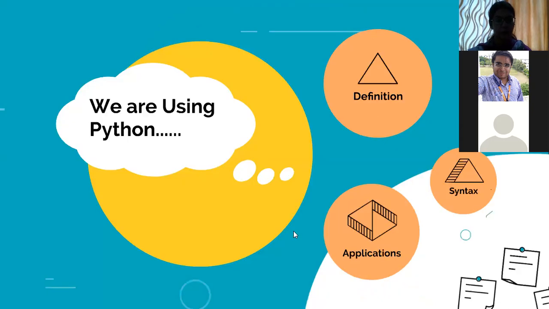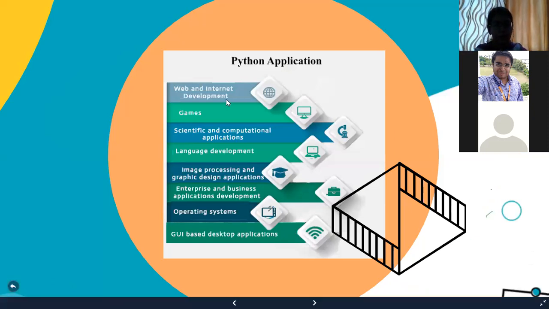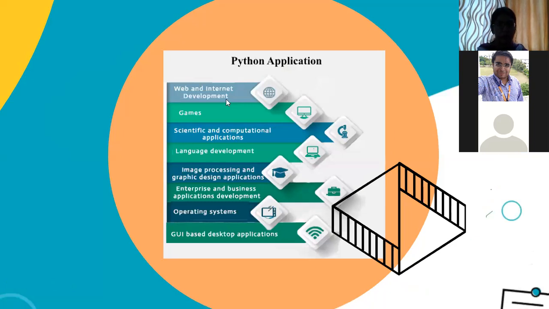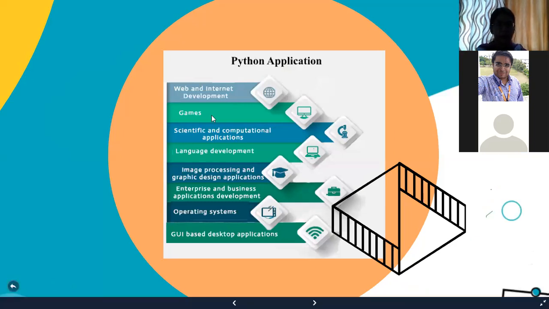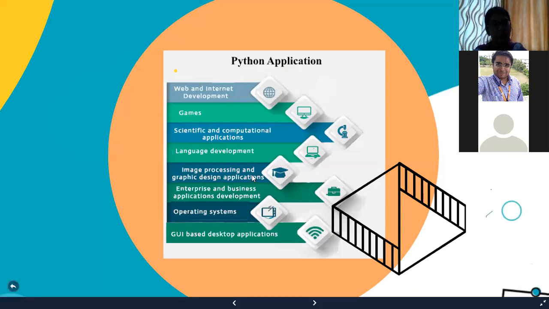So what are the applications of Python? Basically, we can go for web and internet development, which means internet scripting is also done by this. We can go for game development, scientific and computational applications like AI and ML, language development like speech recognition, image processing, graphic designing applications, and GUI programming.